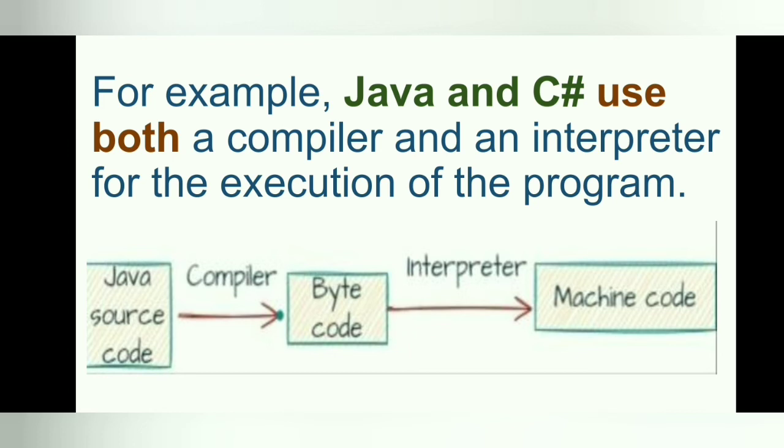The Java compiler converts the Java source code into an intermediate code known as bytecode. The bytecode is a non-runnable code. Then the Java interpreter converts this bytecode into machine code, which is understandable by a machine. This process makes the Java platform independent.